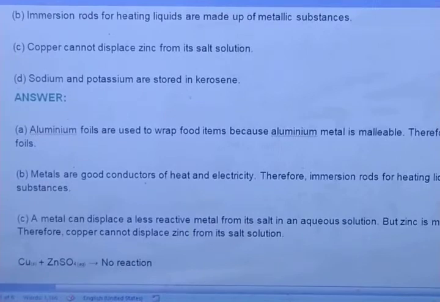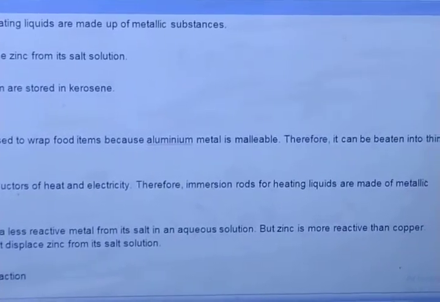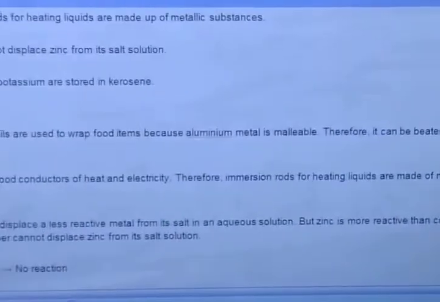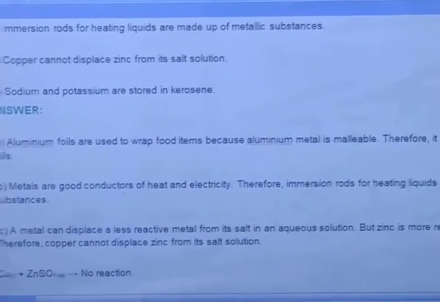Metals are good conductors of heat and electricity. Therefore, the immersion rods for heating liquids are made up of metallic substances. Why are they made up of metallic substances? Because metals are good conductors of heat and electricity.